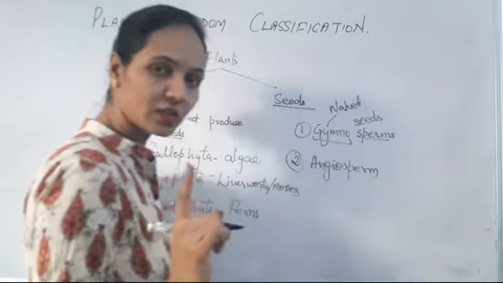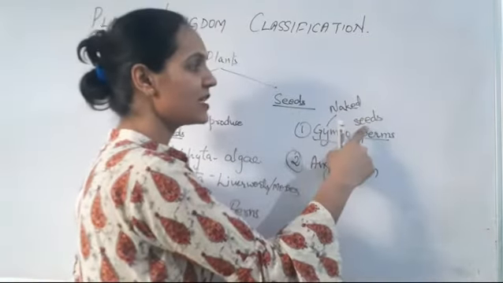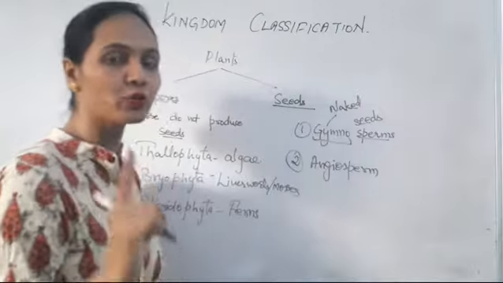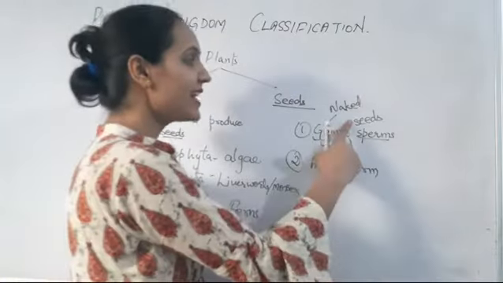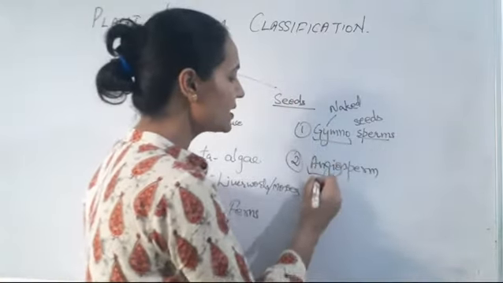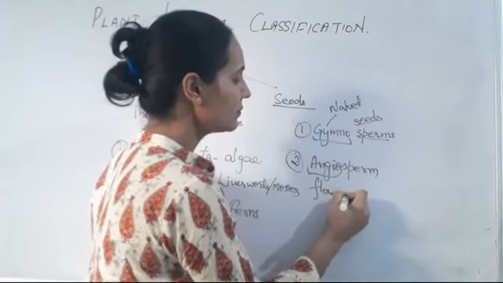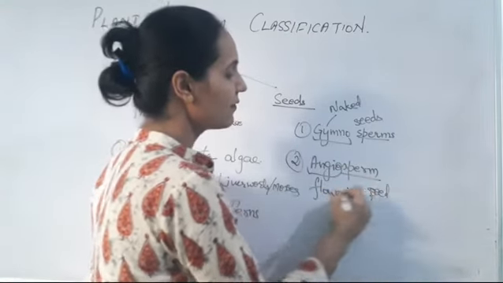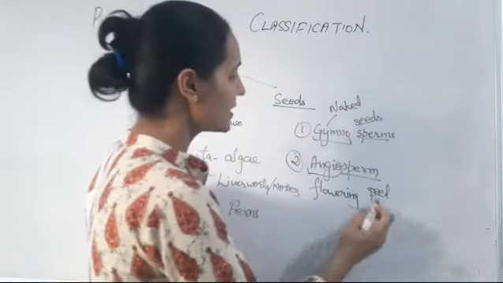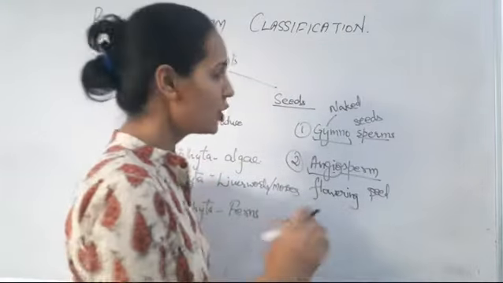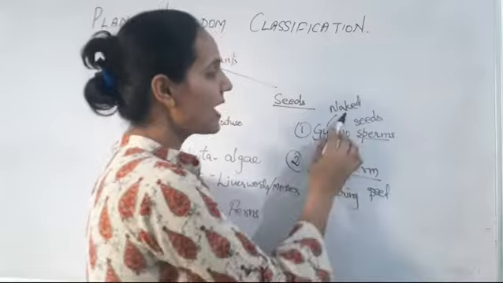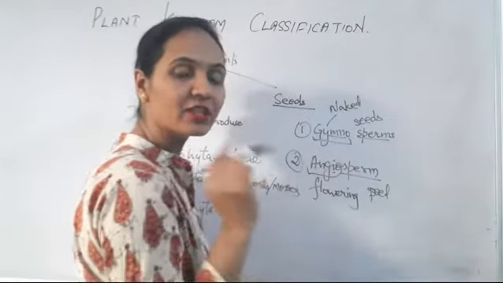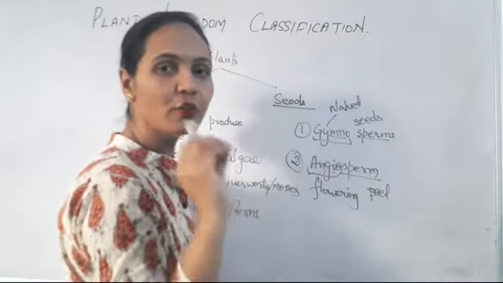Those plants which produce naked seeds, that means their seed is not produced inside a fruit. And angio means flowering plant. The flowering plants which produce seeds are said to be angiosperm. So Gymnosperms have naked seeds and Angiosperms have seeds which are enclosed in the fruit.